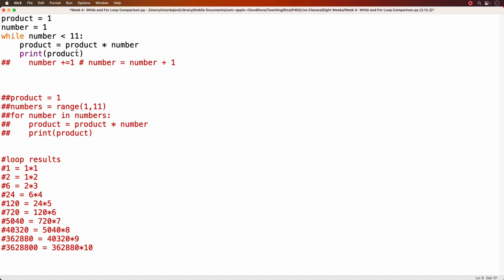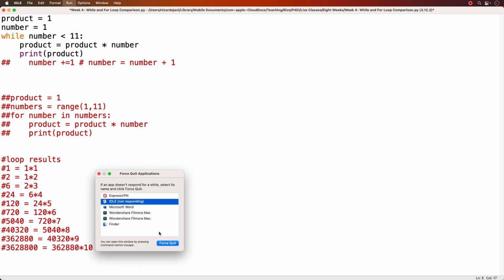So if I run this code now, as is, look what's going to happen. If you can see the spinning beach ball, that means my computer is overworking. I don't see my output for some reason, but you can guess that the machine is overloaded and going into an infinite loop. So I have to terminate this program. You can see here that my program is not responding, so I'm going to force quit.